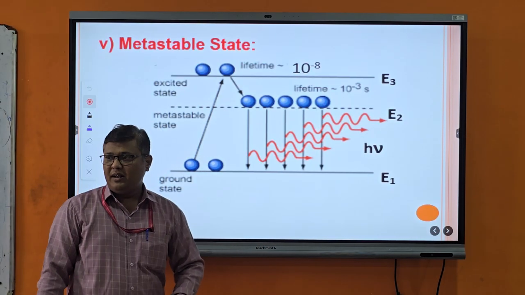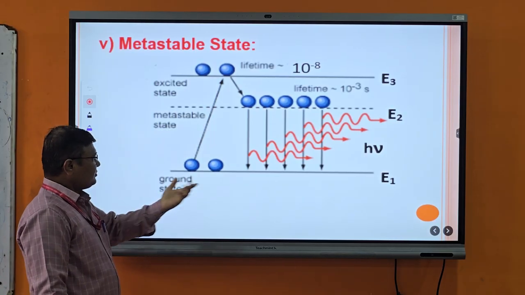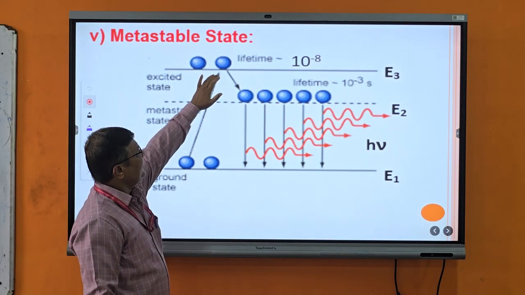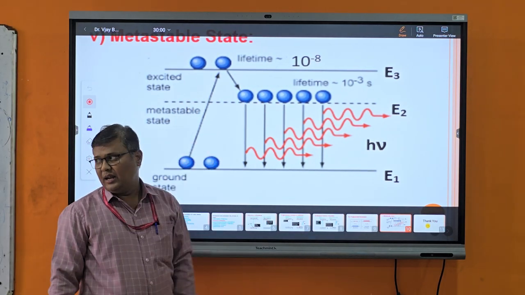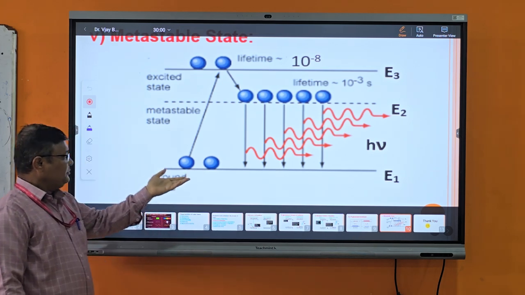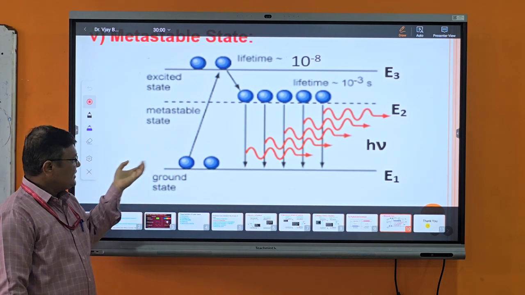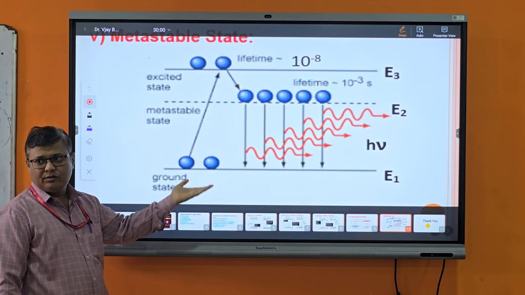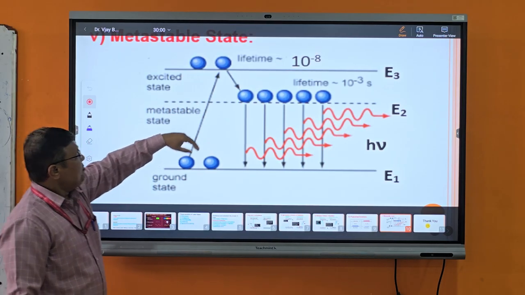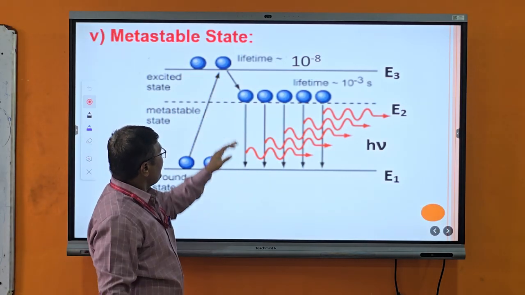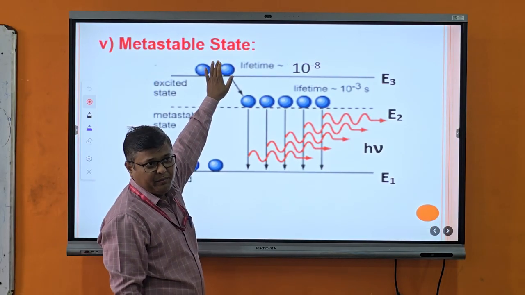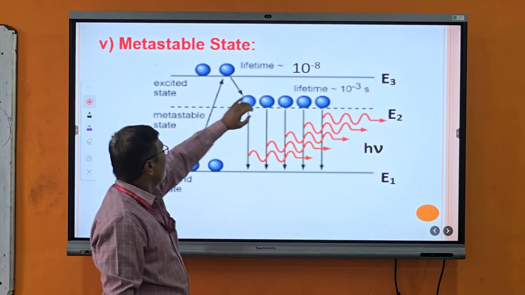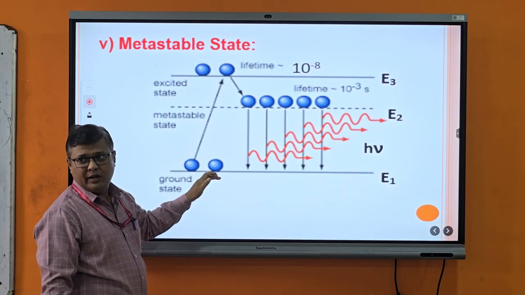And last is the metastable state. Here E1 is the ground state energy level, E2 is the excited state energy level and E3 is also an excited state energy level. Normally all atoms are present in the ground state. When photon energy is supplied to a ground state atom, the atom absorbs this energy and jumps from the lower energy level to the higher-most energy level. But this atom does not stay for a long period of time because the lifetime is very short, 10 to the minus 8 seconds. Then this atom immediately comes down to the ground state.